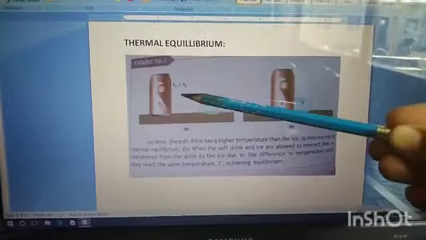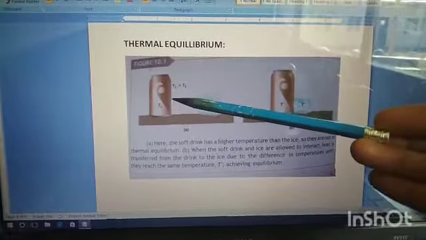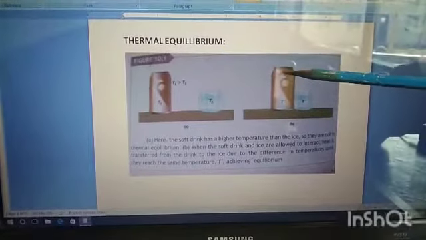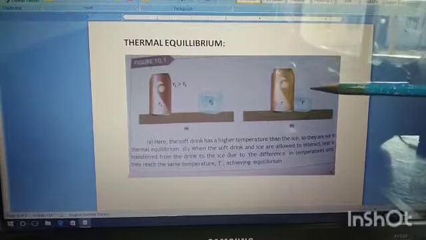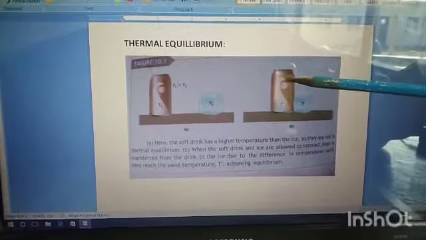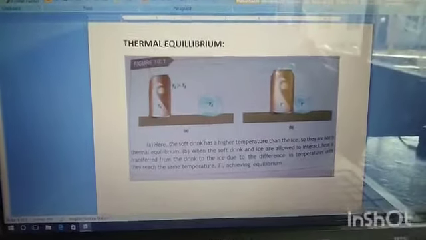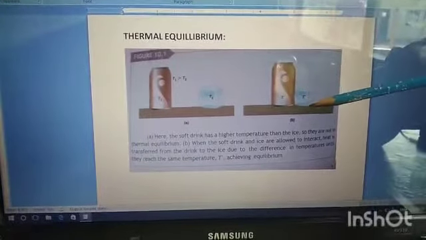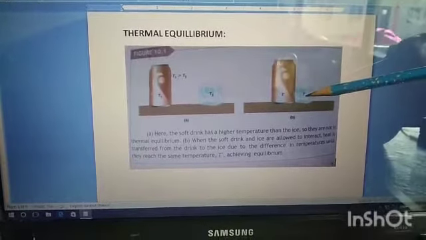When we keep these two objects in contact with one another, then there is flow of heat from the body at high temperature towards the body at low temperature. The heat flows from the hot body towards the cold body until the temperature of both bodies becomes equal.